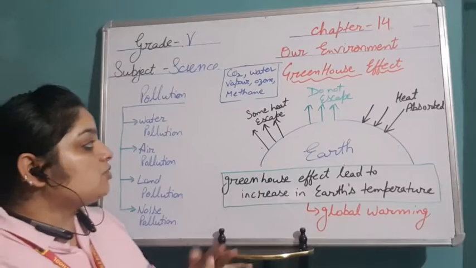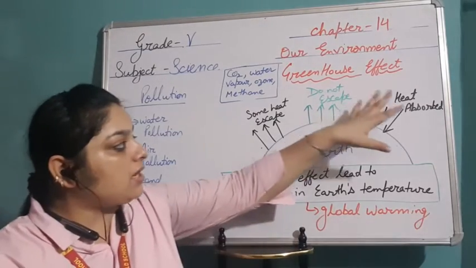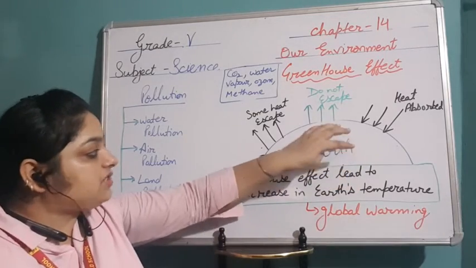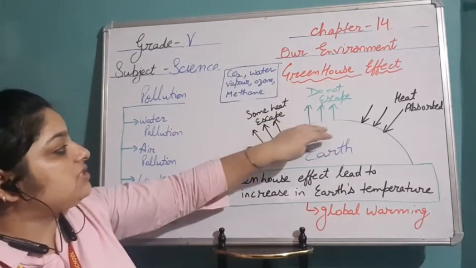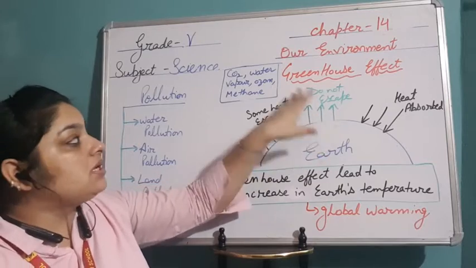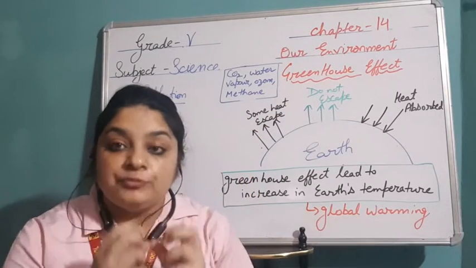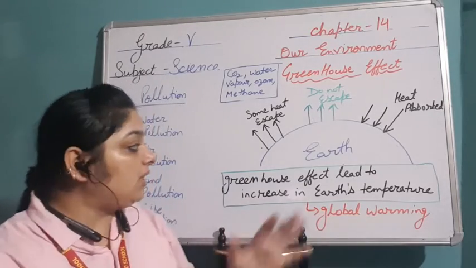the greenhouse gases. So what actually happens, for example, this is our planet Earth. From the sun the heat is absorbed, right? Some of the heat escapes, but a small amount of heat does not escape because of these greenhouse gases. They trap the heat inside, they do not let it escape, and because of this, it is known as